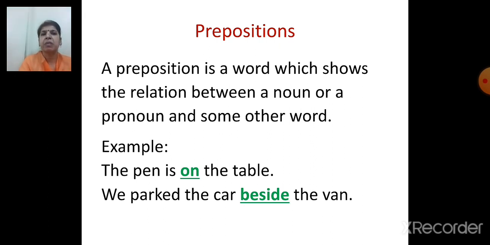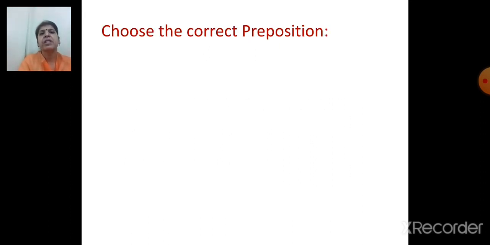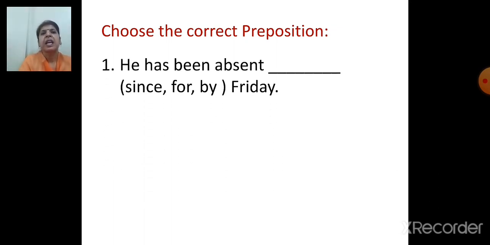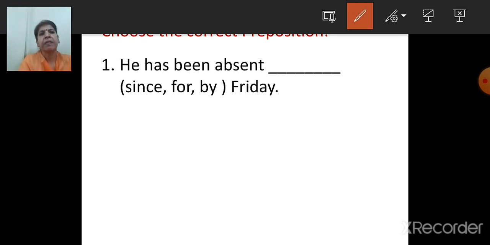So these are prepositions. Now an activity based on prepositions. Choose the correct preposition. He has been absent dash. In brackets it is given since, for, by, Friday. So which is the correct option, children? He has been absent since Friday, for Friday, by Friday. So the correct answer is since. He has been absent since Friday.